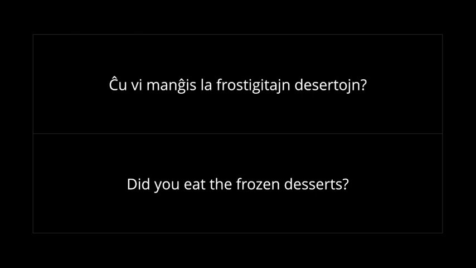But if it's the direct object of a transitive verb, then it does take an accusative ending potentially, just like any other adjective would. So in our example here, you can see that frastigita is going to take the plural ending because we've eaten multiple desserts, and it's going to take the accusative ending because it's the direct object of manĝi, to eat. So, ĉu vi manĝis la frastigitajn dezertojn?